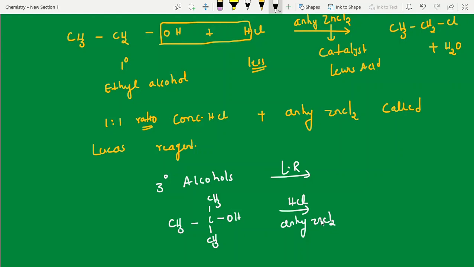The reaction will go faster. Why? Because it is more reactive, right? So it immediately loses OH minus. Why is it losing? It gets a positive charge, an unstable state, yet it loses fast. Why? Because supporting groups are there, giving electrons to this carbon. That's why it can go easily.